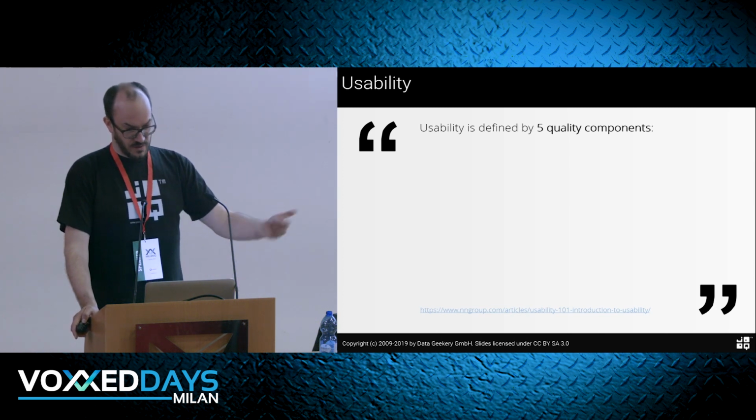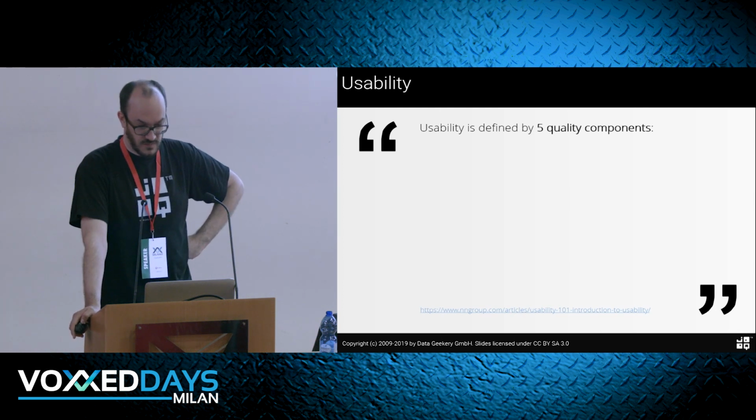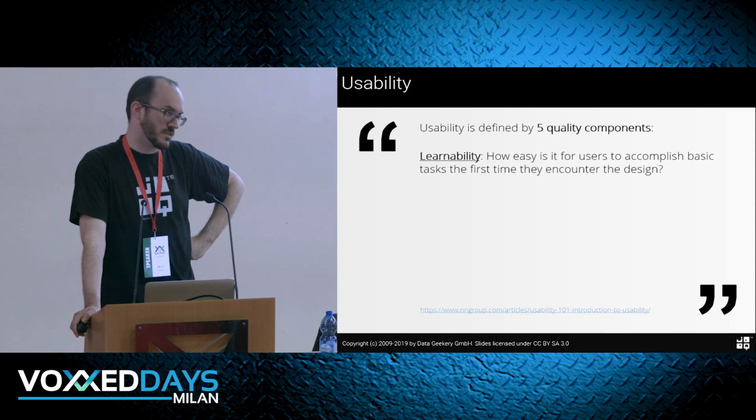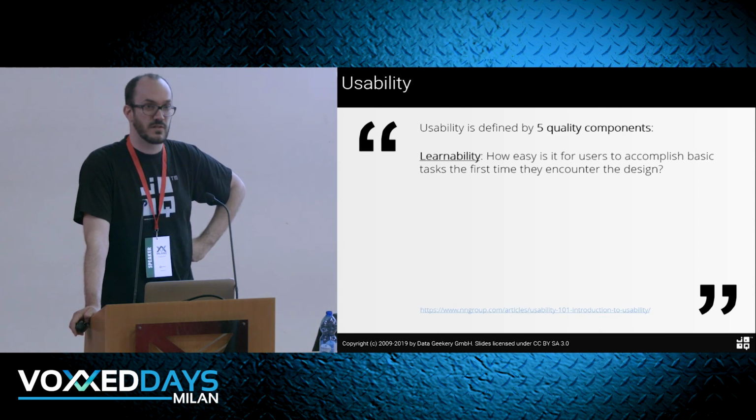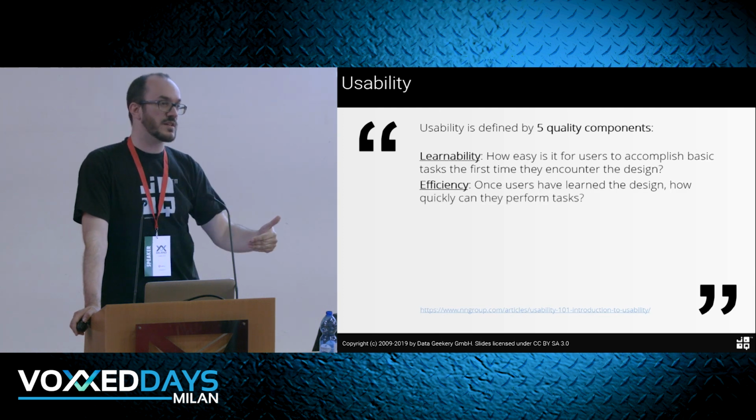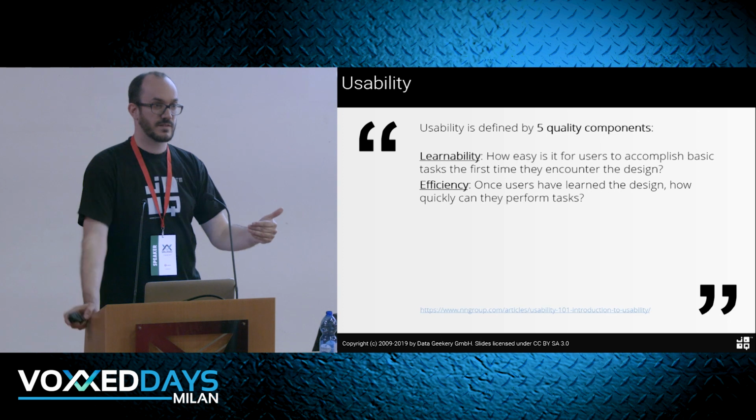So usability is defined by 5 quality components. Learnability is one important component. How easy is it to learn an API when we've never seen it before? And then how efficient are we when we use the API once we've learned it? These are 2 different things, right?